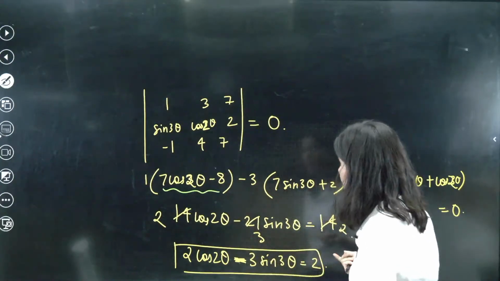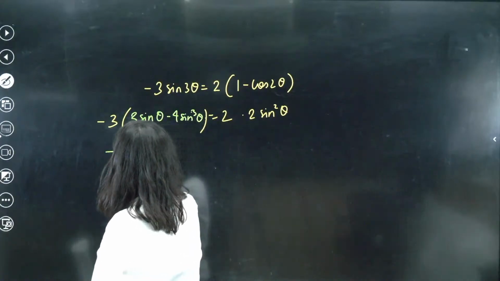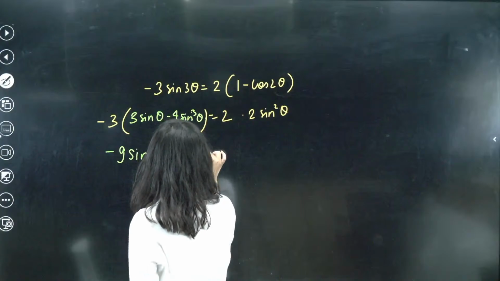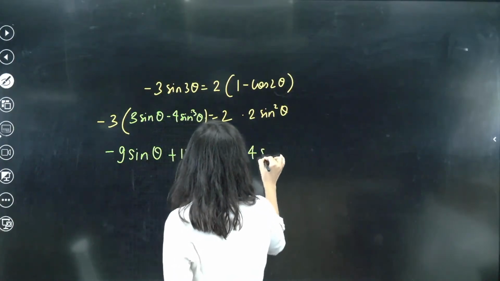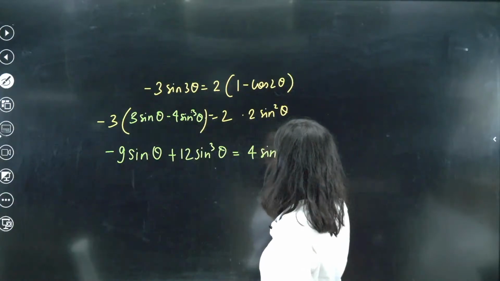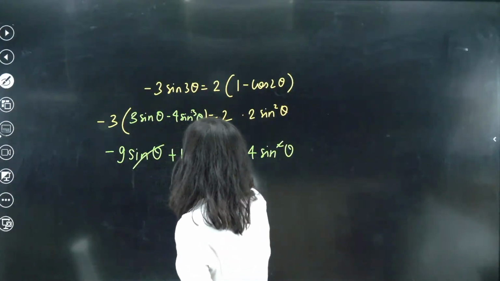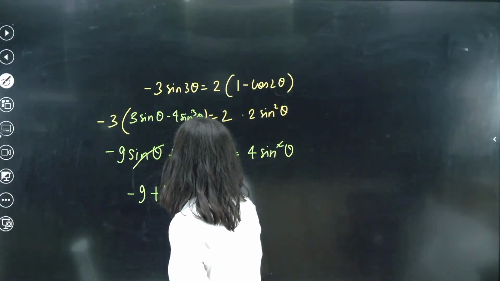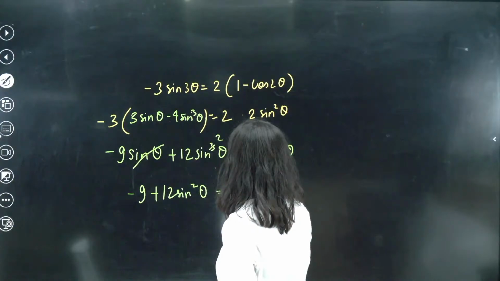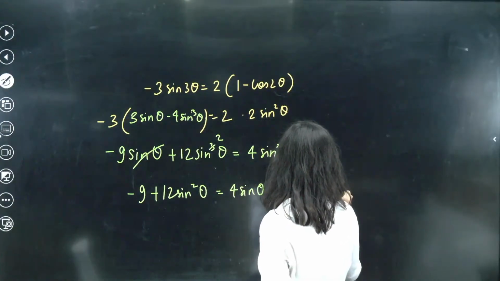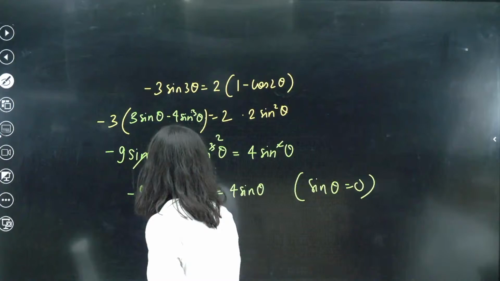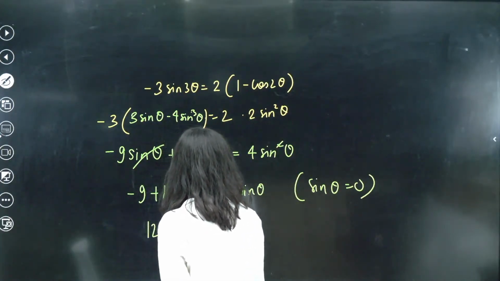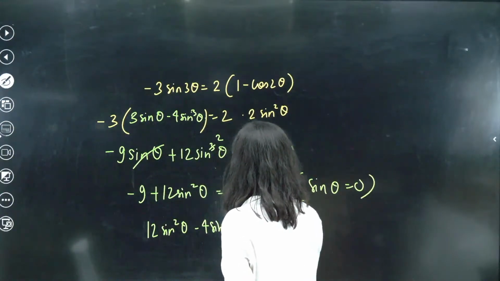Okay, so let us just apply the formula. Maybe their calculation is wrong. Minus 9 sin theta plus 12 sin cube theta is equal to 4 sin square theta. Clearly 1 sin theta is gone, right? So this is actually minus 9 plus 12 sin square theta equals 4 sin theta, because 1 sin theta is becoming 0. So actually this is 12 sin square theta minus 4 sin theta minus 9 equals 0.